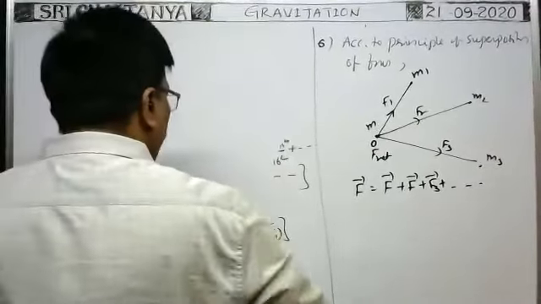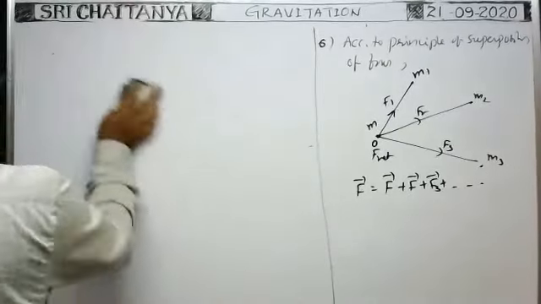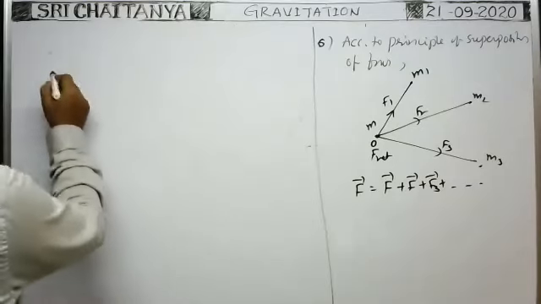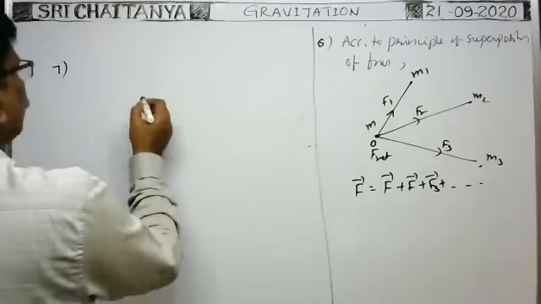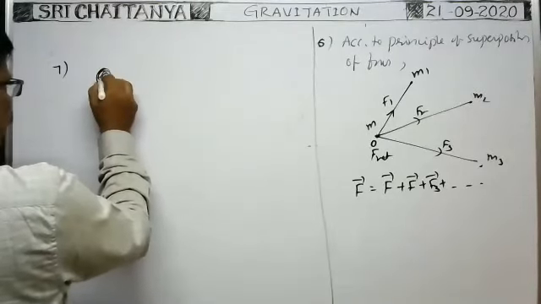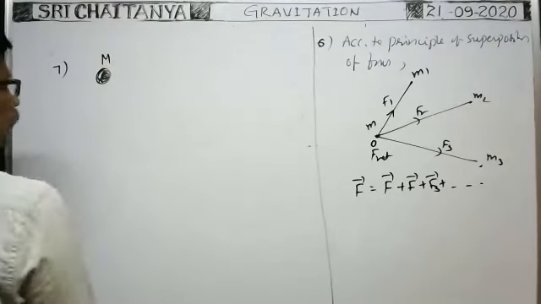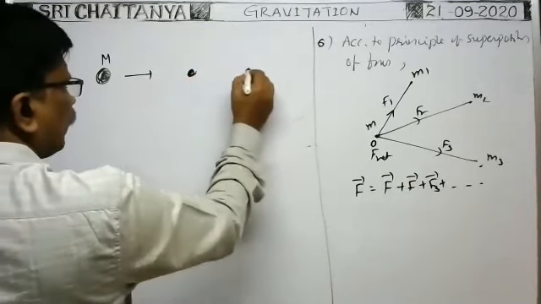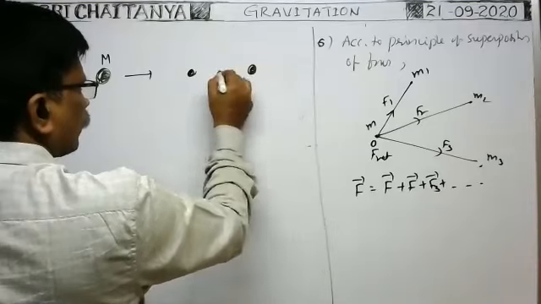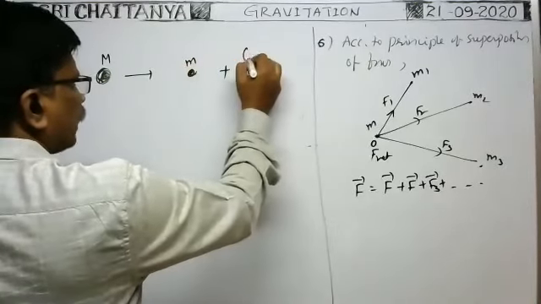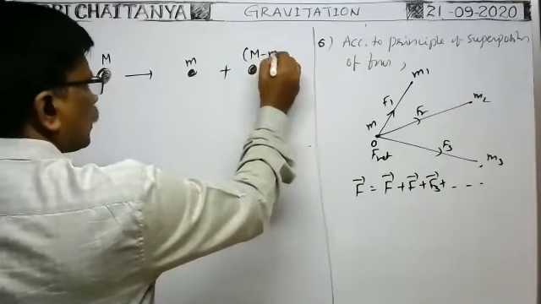Seventh one, very, very important and a previously asked point in mains. Next point, seventh one. Suppose we are given a body having mass capital M. It is divided into two parts so that the mass of one particle is small m and the mass of the other particle becomes capital M minus small m.